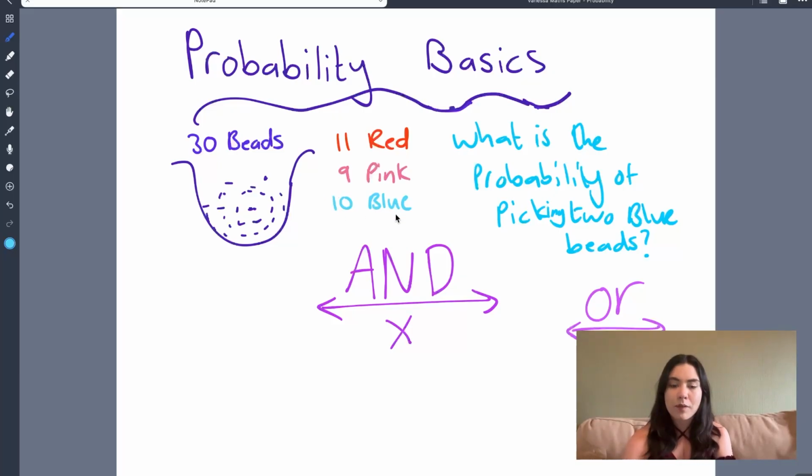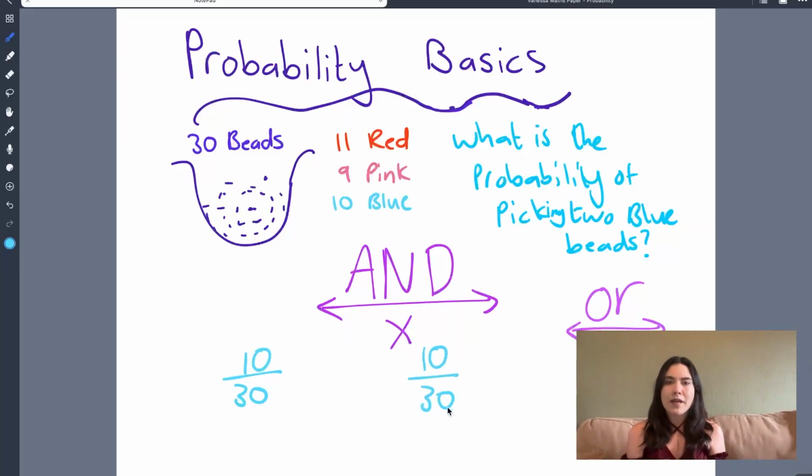So the probability of picking a blue bead is 10 over 30, because there are 10 blue beads divided by the total of 30 beads. Another blue bead would also be 10 over 30. To find the probability of both events happening, we multiply the 2 fractions together. If you're not very good at mental maths, you can put 10 over 30 times 10 over 30 in your calculator, although I would recommend practicing your mental maths, especially if you're doing IGCSE, because of the new rules and regulations for the calculator and non-calculator paper.